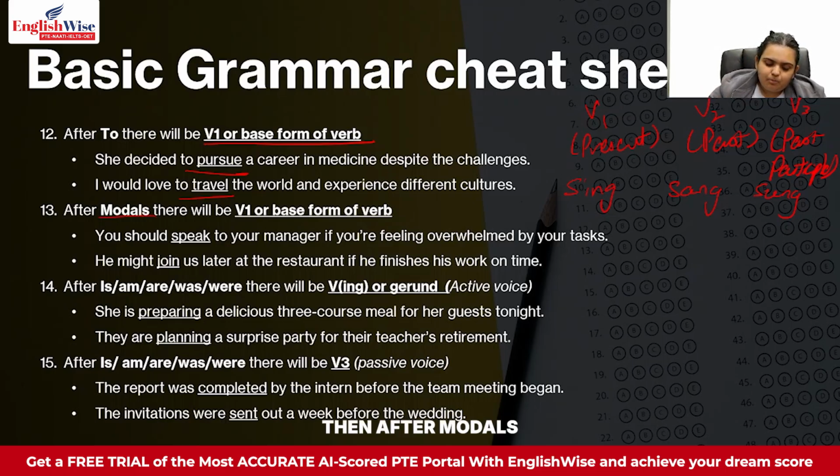Then after modals, you always again put the V1 form of the verb. Now what are modals?